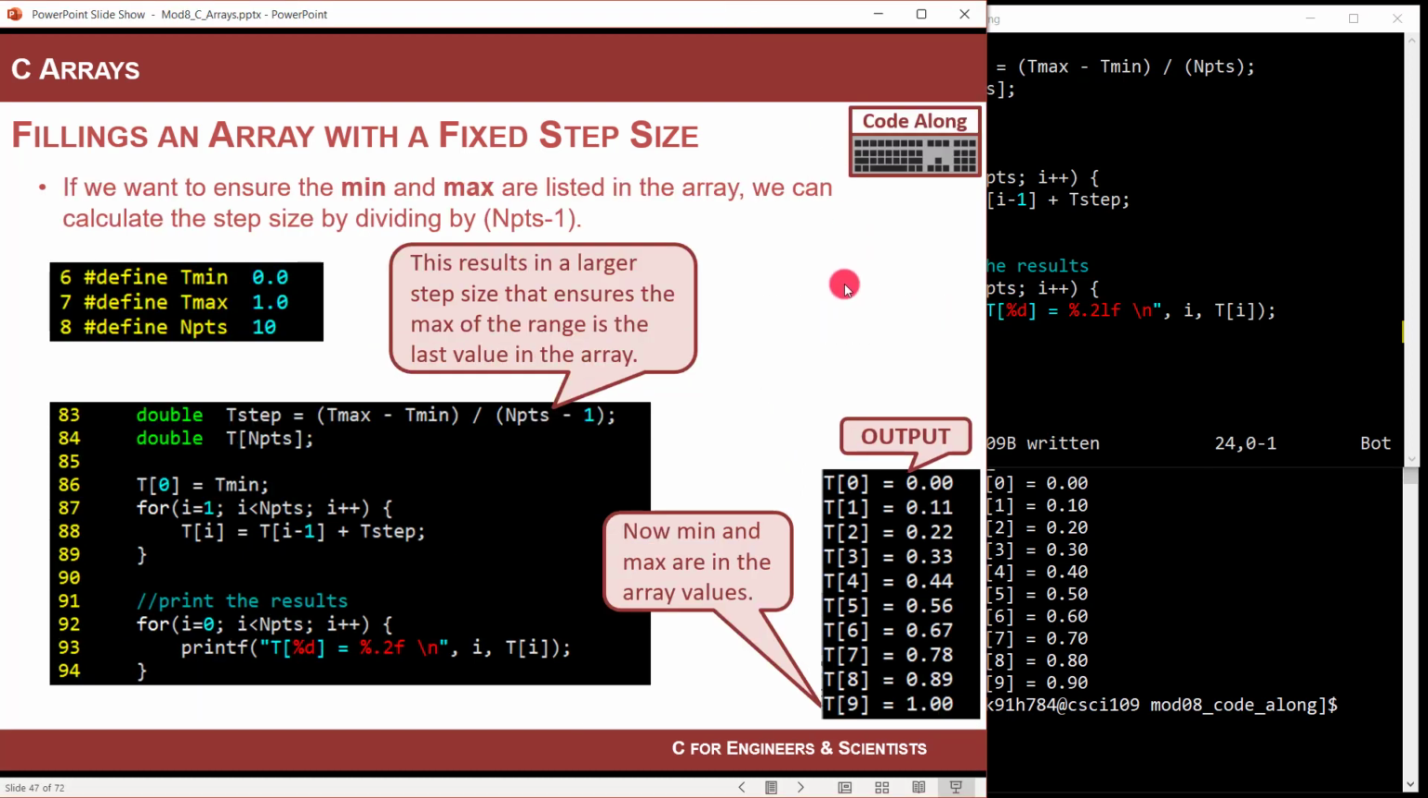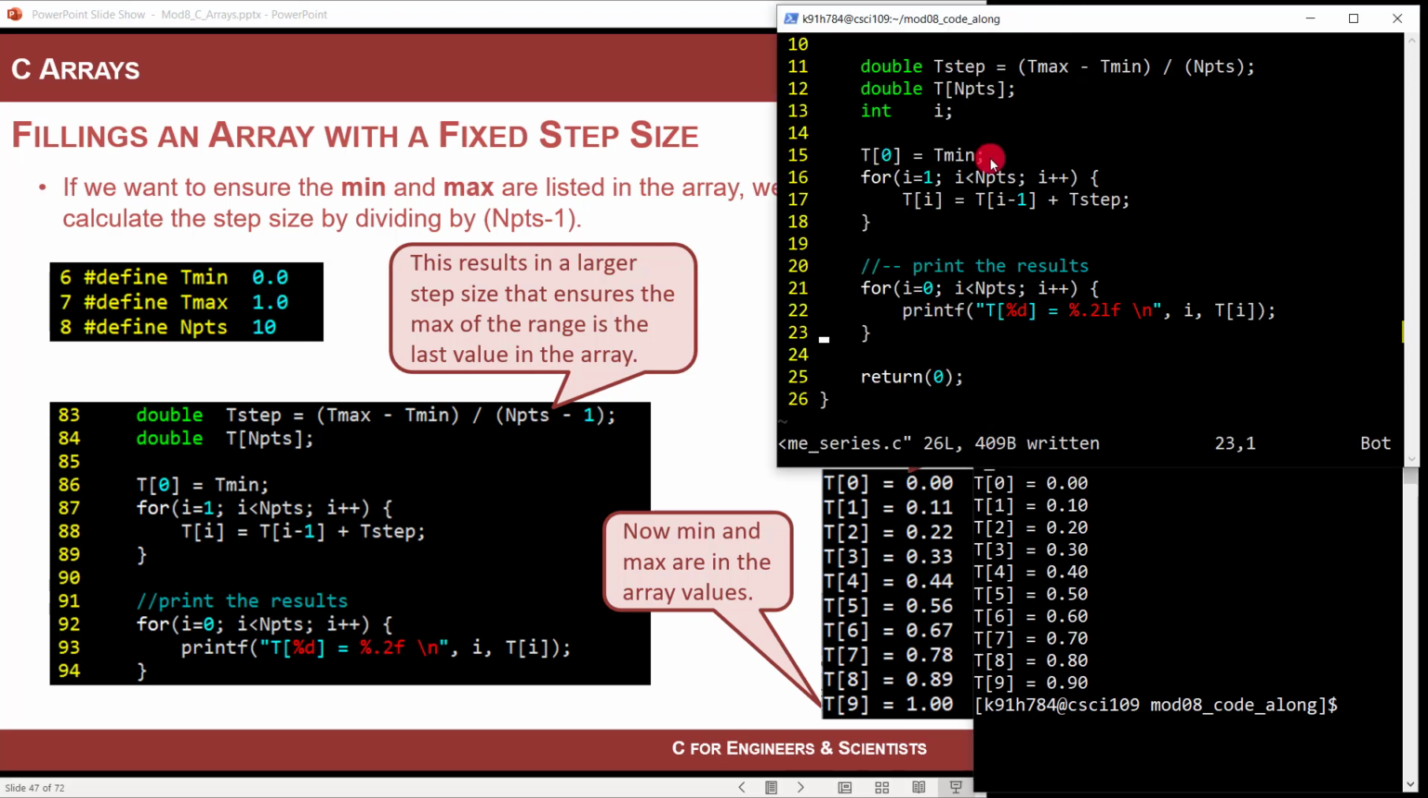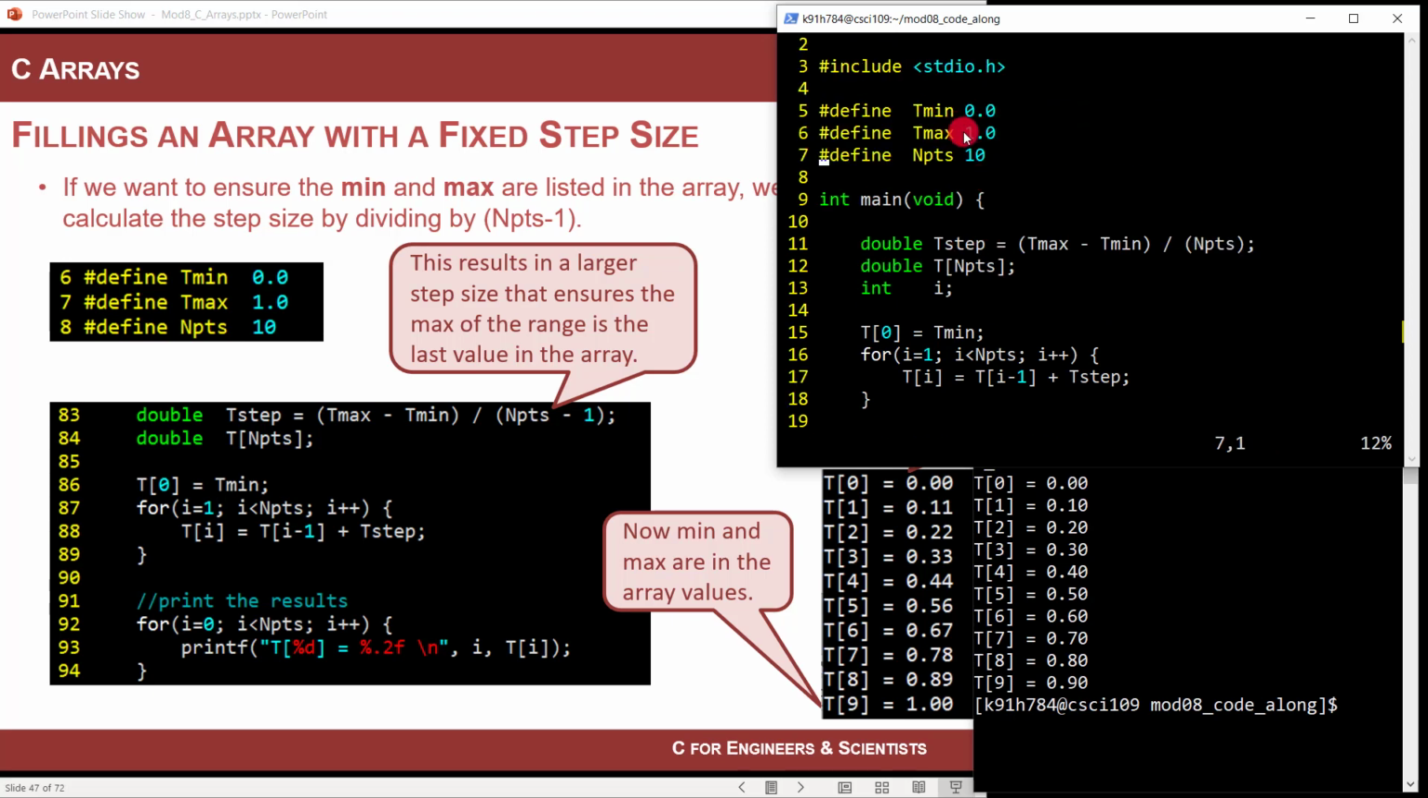Now, here is something that's interesting. Notice that this array starts at 0, but it doesn't end at t max, right? It ends at 0.9. And that's the way the math works, right? If you look at these defines, you took 1 minus 0 and divided by 10. So t step is 0.1. And it's like, yeah, that's kind of clean, but it doesn't include the last point.